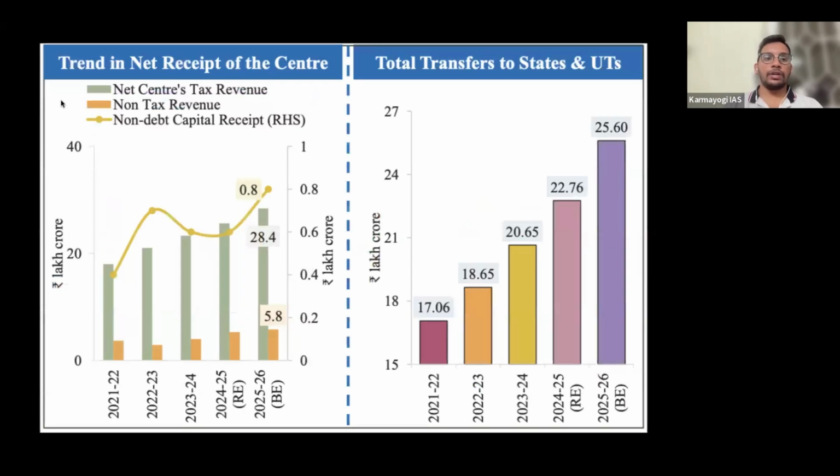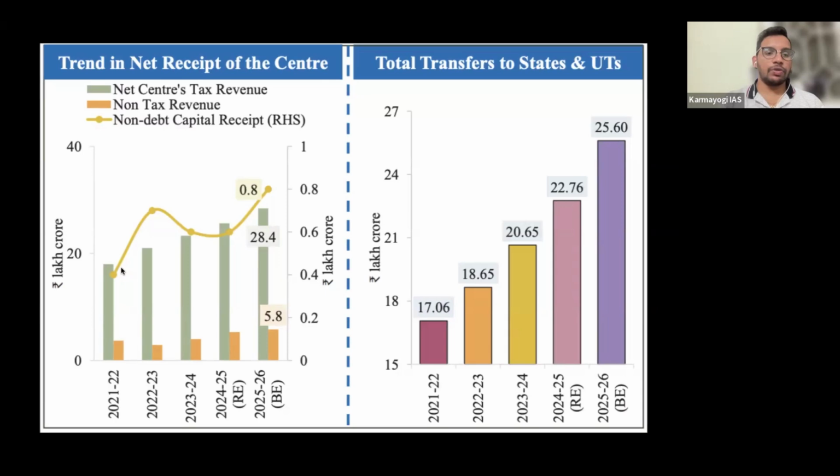Now moving to the trend in net receipts of the center. Whatever receipts the government is receiving will be in the form of tax, non-tax, as I said, fees and all, and non-debt capital receipts, that is disinvestments. So whatever money the government is receiving, they are not talking about the borrowings. Okay.